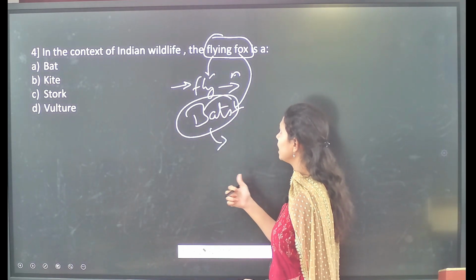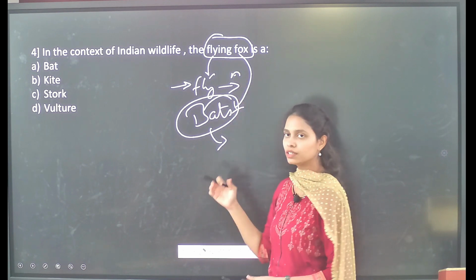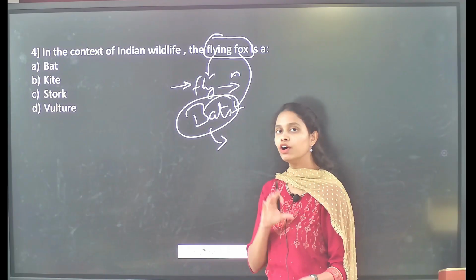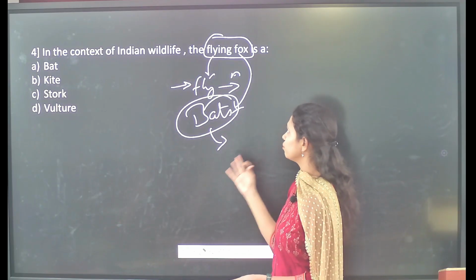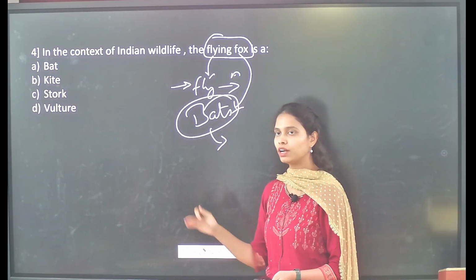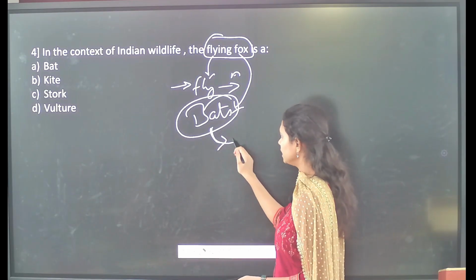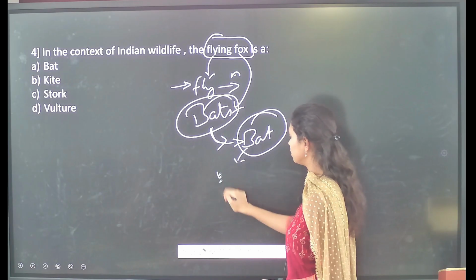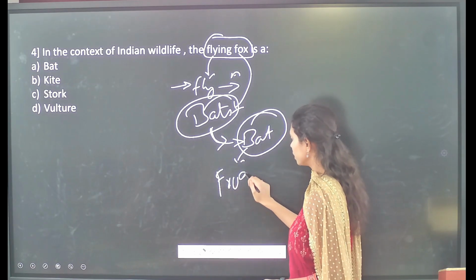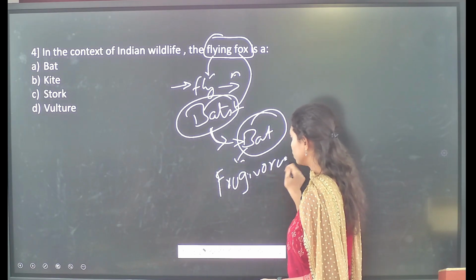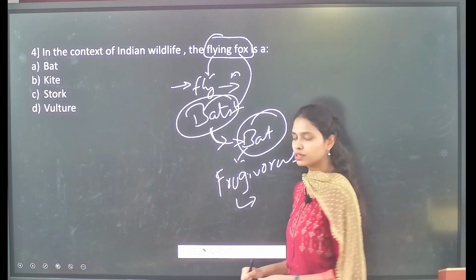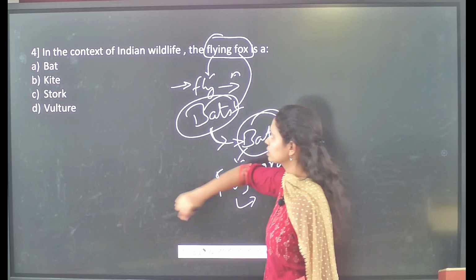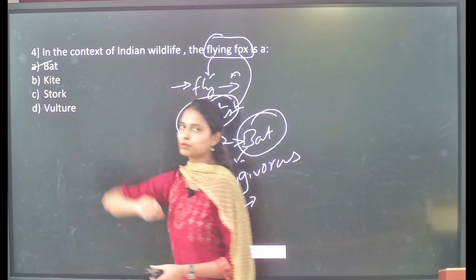and these were called the flying fox because the appearance of the face of this species resembles that of a fox face. Because of that, this species got the name flying fox, and these are bats. Being bats, these are frugivorous in nature, which means they feed on fruits and also promote pollination in different crops. So, this flying fox is a bat. So, option A is the correct statement.